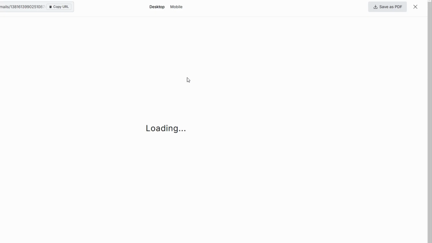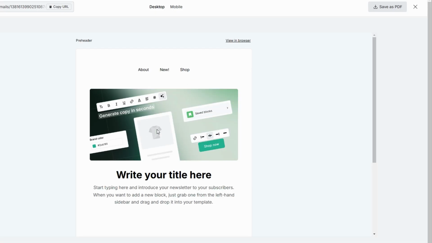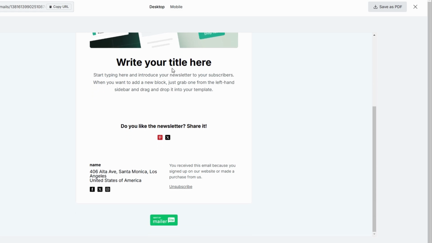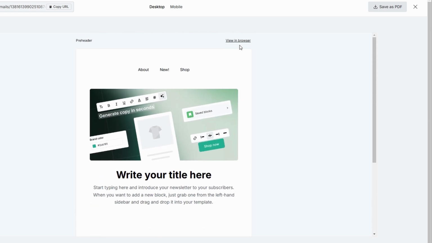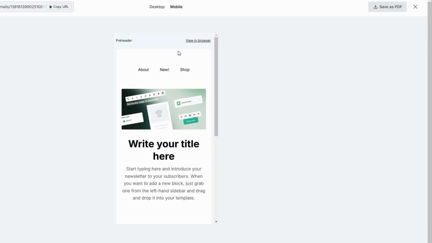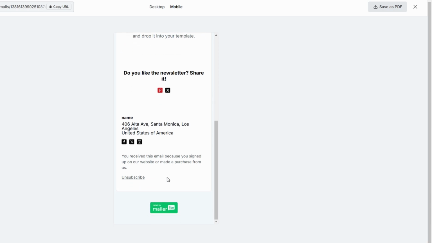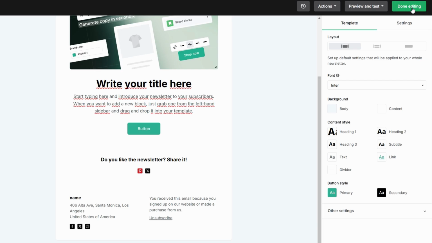This lets you see how your email will appear to your subscribers. You can even send a test email to yourself to make sure everything looks just right. If you're happy with the design, click Done Editing and move on to the next step, adding your recipients.